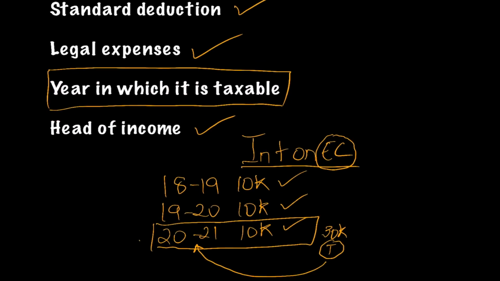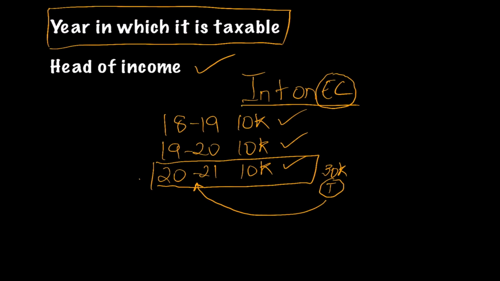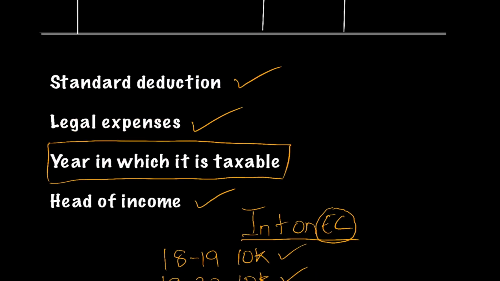So only in the year in which it is received, it is taxable, and not for the year in which it is calculated. So friends, standard deduction, sometimes 30%, sometimes 50%. Legal expenses only for enhanced compensation we deduct and not for all other incomes. Year in which it is taxable, all these incomes which I have considered are taxable on receipt basis.